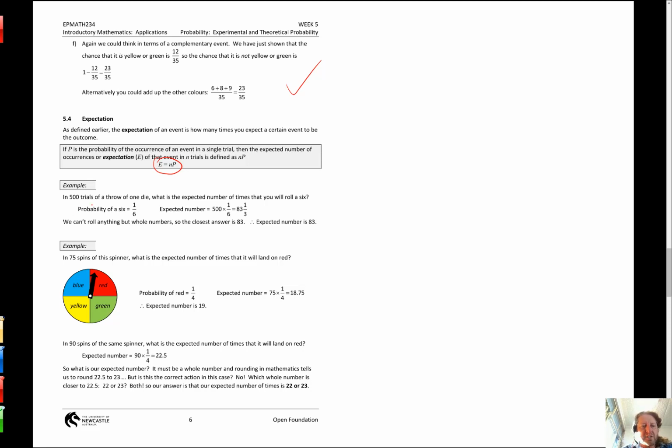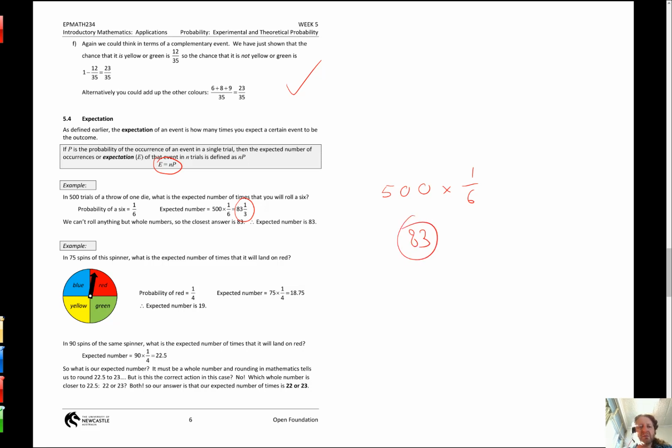So let's look. In 500 trials of throwing 1 die, what's the expected number of times you will roll a 6? Well, if I do something 500 times, the probability of a 6 is 1 out of 6. 500 times a sixth equals 83 and a third. But don't report that. Can I throw a die 500 times and get 83 and a third 6s? No. What's the closest whole number to 83 and a third? 83. That's the expected number.